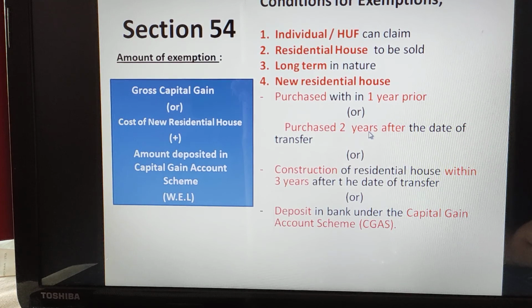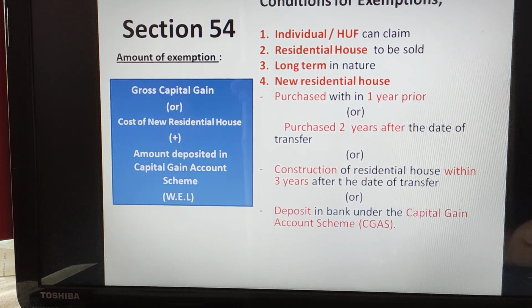So compulsorily, once again, there should be an individual, there should be a sale of a residential house, it should be a long-term property, and a new house should be purchased within 1 year prior to the sale of the asset, or purchased 2 years after the date of sale, or you need to construct the house within 3 years of the date of transfer of the asset, or you need to deposit in the bank under the capital gain account scheme.